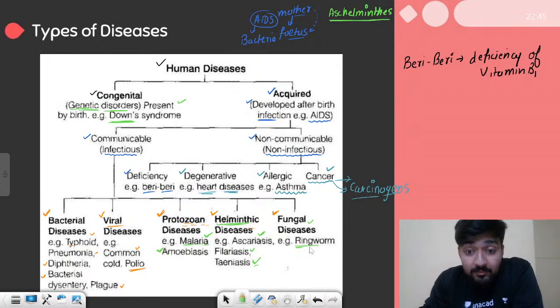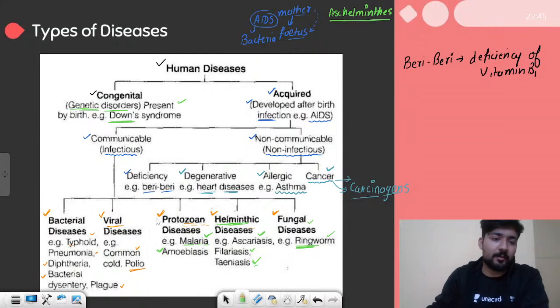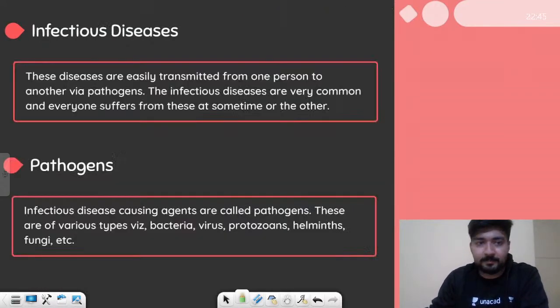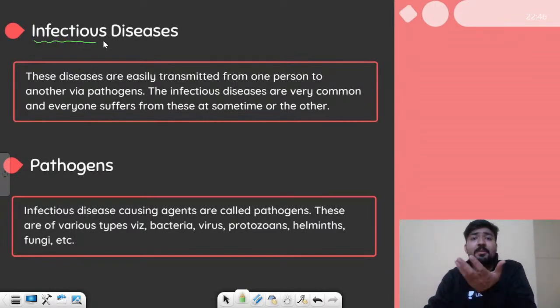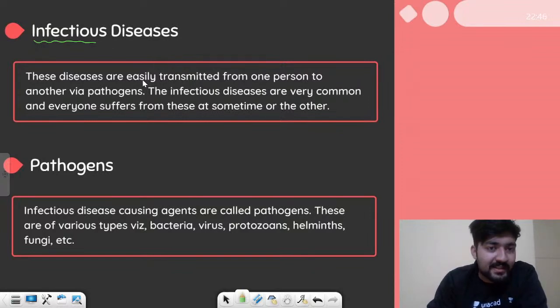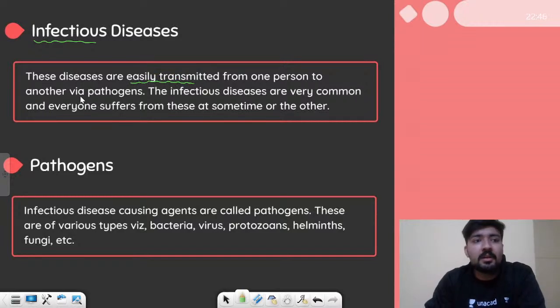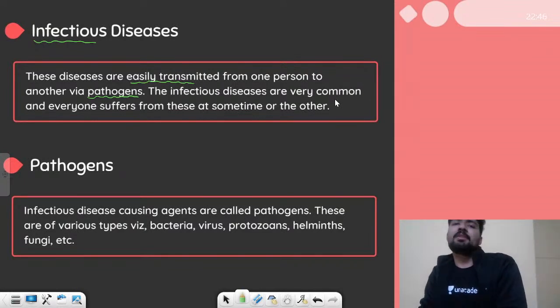All right, and we will talk about fungal disease and ringworm. So let us quickly move on and talk about all these things. So yes, infectious diseases are the diseases which are spread from an infected person to another person. These diseases are easily transmitted from one person to another via pathogens. Infectious diseases are very common, and everyone suffers from these at some time or another. We all have suffered from certain infectious diseases.